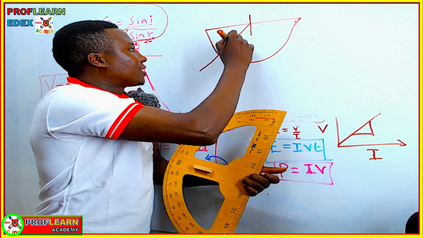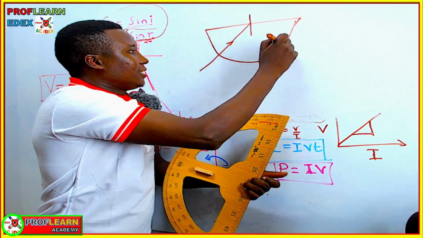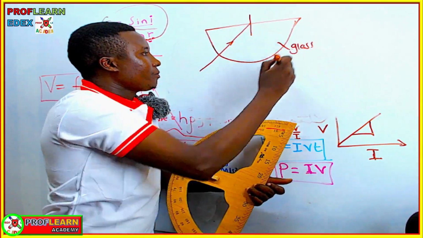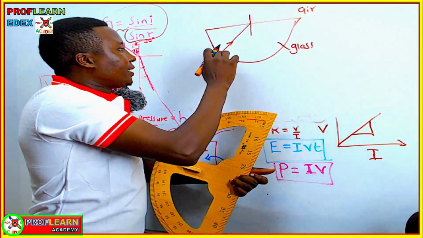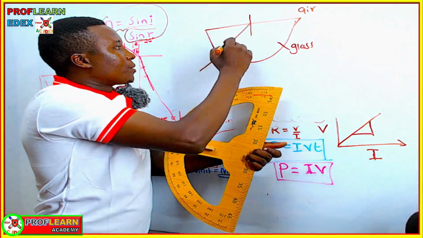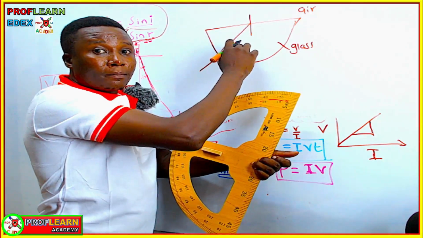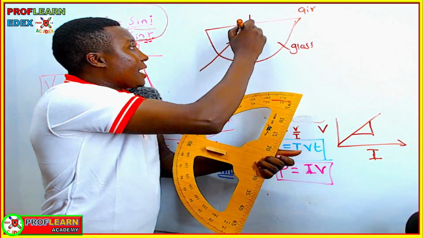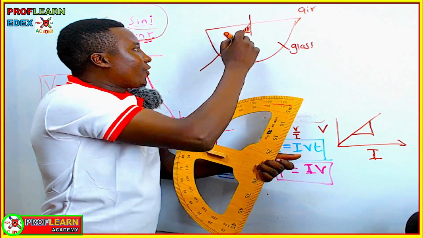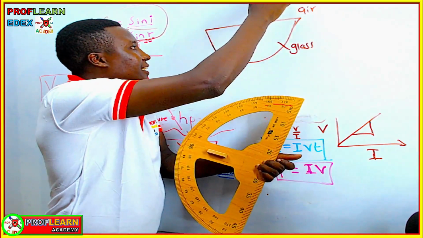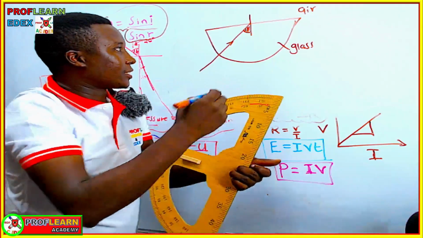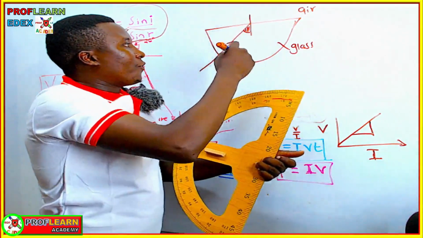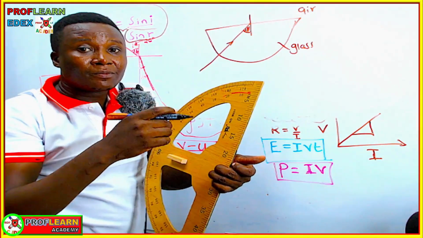So in this region here, this is glass, right? And up here, we have air. So when this ray is moving through this, it's moving in a dense medium. So when a ray of light is moving from a dense medium to a less dense medium, then total internal reflection will take place if the angle of incidence is greater than the critical angle.